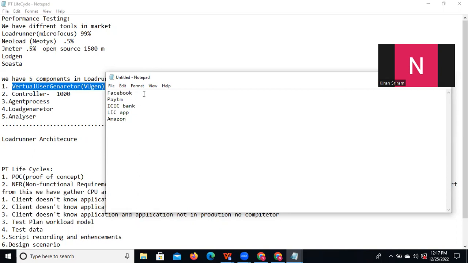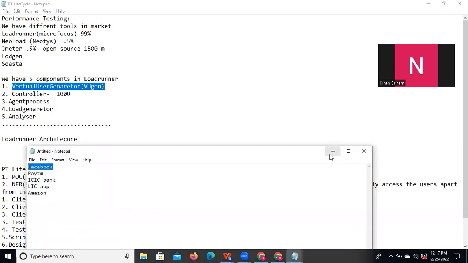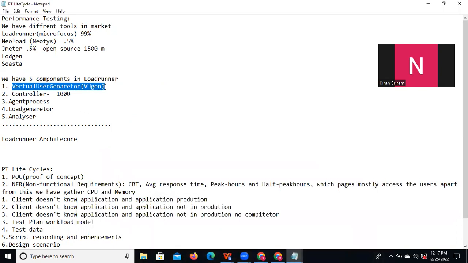So this business flow, like what you can do for Paytm, ICICI Bank, everything we know, right? So this is the business flow. This business flow we can record using the Virtual User Generator, and we can record the script and do some scripting enhancements. So record means no need to write anything manually. I will show you one business flow as an example.